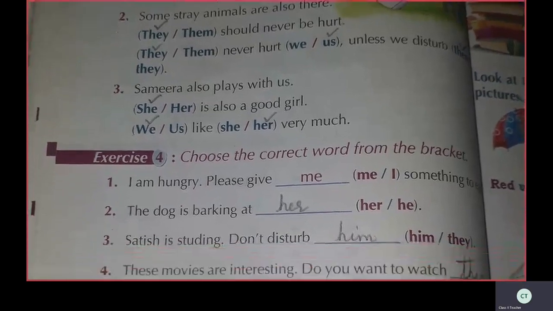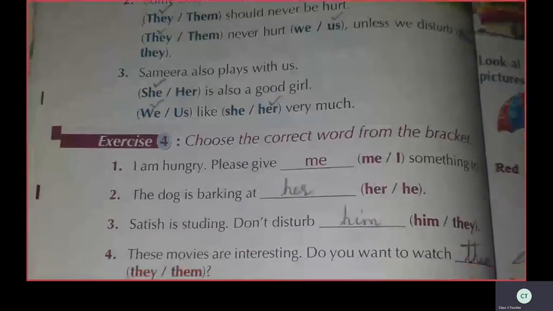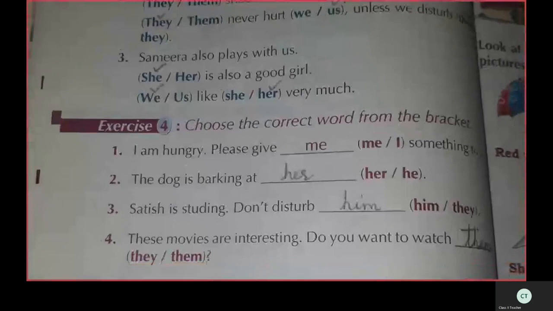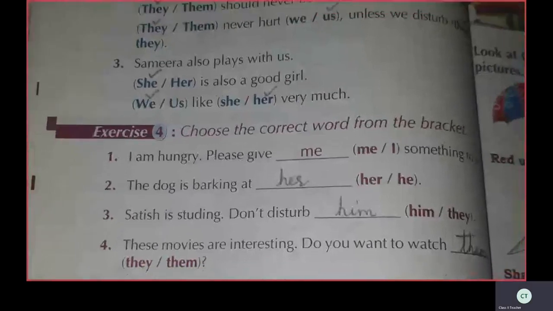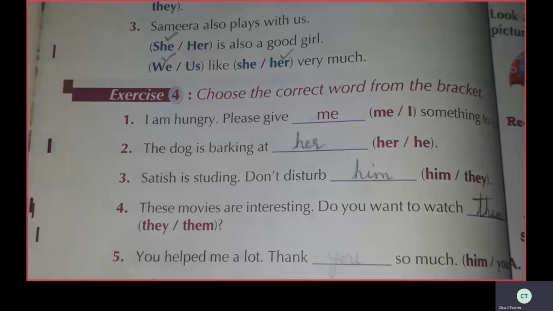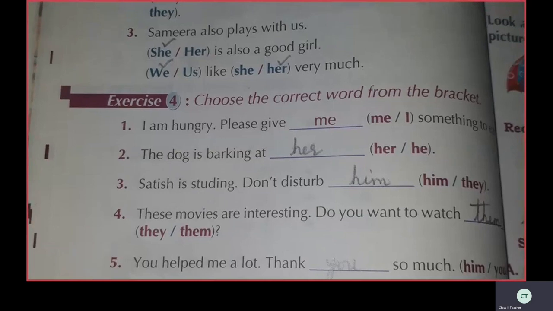See now exercise 4. Choose the correct word from the bracket. In the bracket, two pronouns are given, no children. We have to write the correct pronoun in the blank. I'm hungry. Please give me something to eat. First one over. Now see second. The dog is barking at dash. What is the correct pronoun here? Her or he? The dog is barking at her. Write her there.